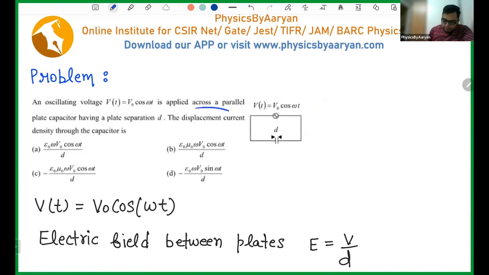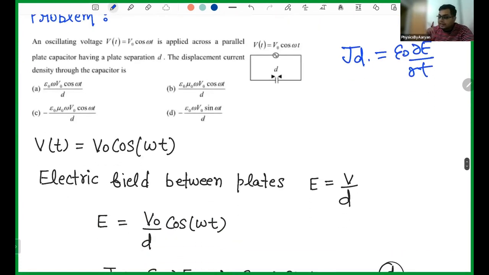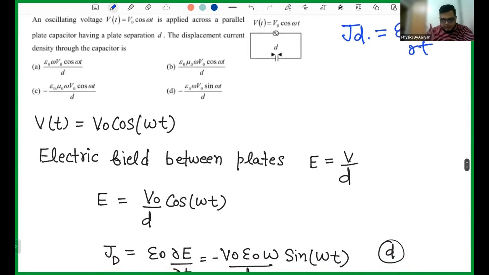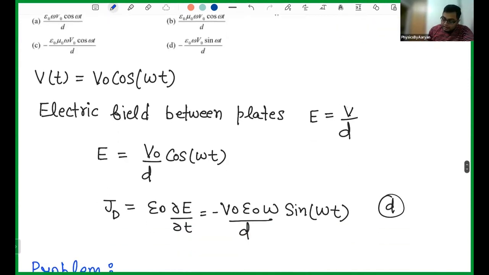They are asking what is the displacement current density through the capacitor. Means how much current density is there. So they are asking J_D, and J_D is epsilon naught ∂E/∂t. So the first task is to find the electric field. In case of capacitors, I have already covered this in my capacitors lecture. If you are not in the course, join the course. In the capacitor lecture, I have already taught that the electric field is given by potential divided by d, where potential is the potential applied across the capacitor and d is the distance between the plates. So if you divide the potential by the distance between the plates, you get the electric field.